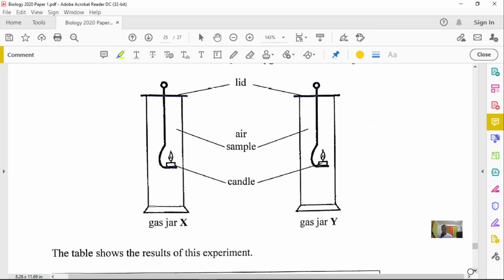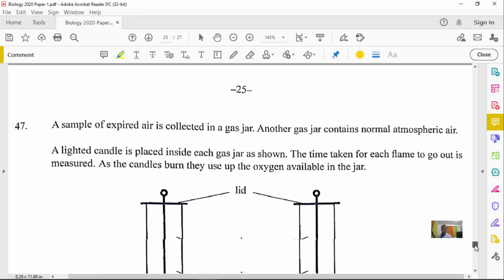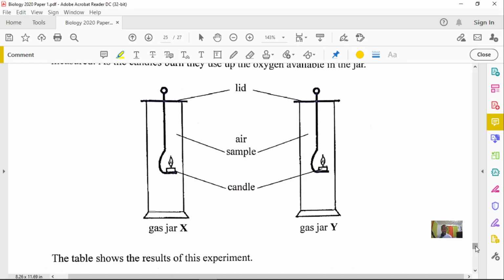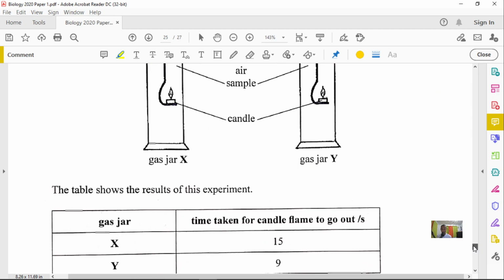Now the table shows the result of this experiment. We have gas jar X and Y, and the time taken for the candle flame to go out. X takes a much longer time, Y takes a much shorter time. So if X is taking a longer time to go out, what we can say about X is that it contains more oxygen, isn't it? And if Y is taking a shorter time, therefore Y contains less oxygen. Because remember, oxygen is needed for combustion, right?